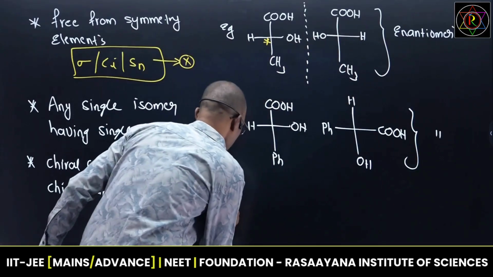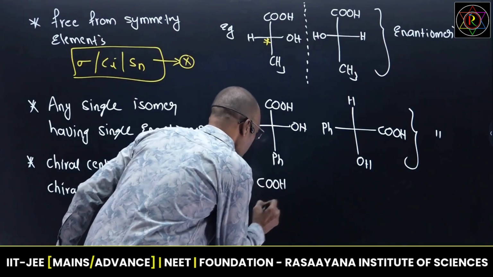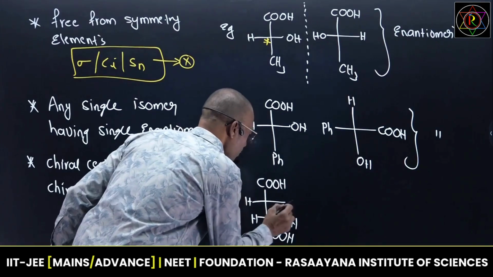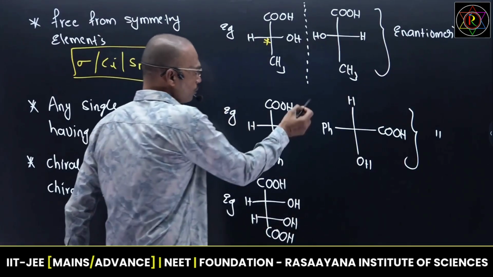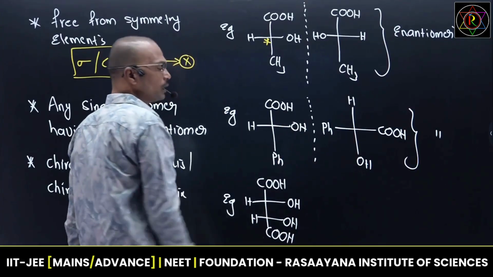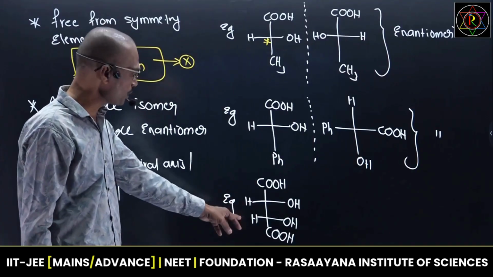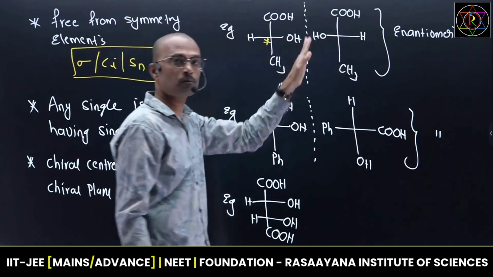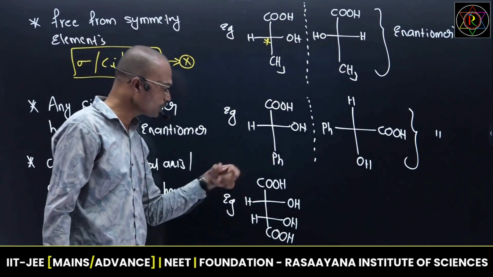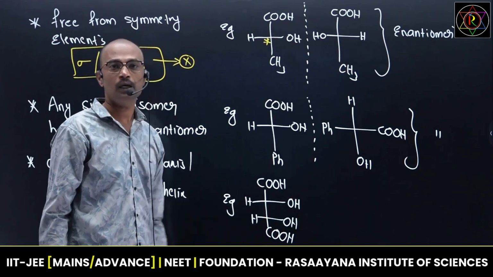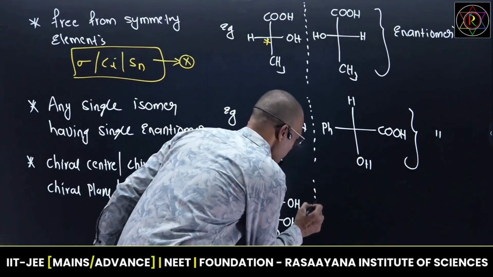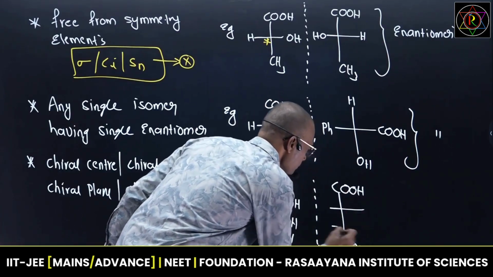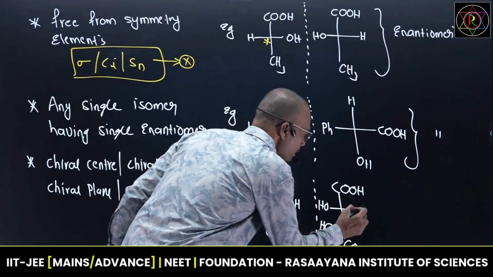Okay, and a very, very important thing is, suppose any molecule has more than one chiral center. See, this is a molecule having more than one chiral center. Generally, sometimes they won't give the mirror image, but right now what I am giving is a molecule having two chiral centers. One chiral center's mirror image is always an enantiomer, that is not a problem at all. If a molecule has more than one chiral center, mirror images may or may not be enantiomeric. So I am taking one example. See, carboxylic acid, and this is OH, and here it is OH, H, and this is H.